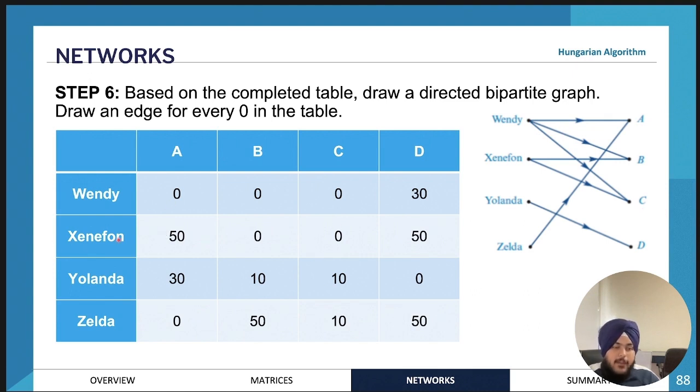If we look at Xenophon, then he can do task B and C in the minimum amount of time. So we can draw a line there in the bipartite graph. Yolanda can do task D in the minimum amount of time. So there's just a line between Yolanda and D. And then Zelda can only do task A in the minimum amount of time. So now we can perform the allocation using the steps that I've shown above.